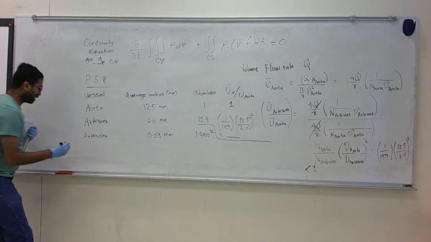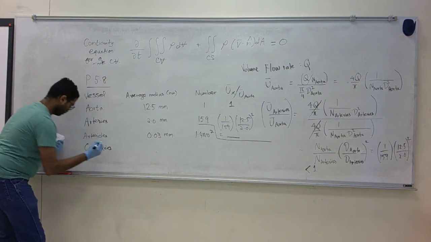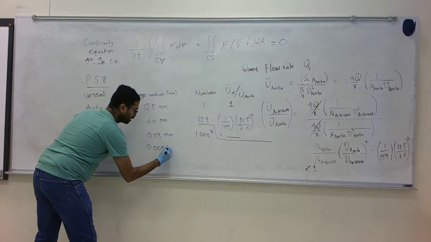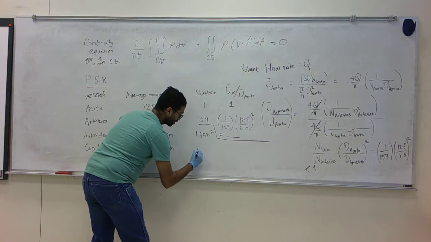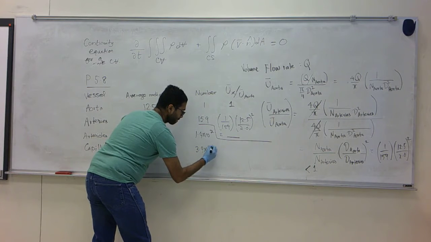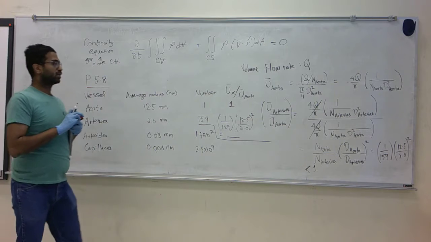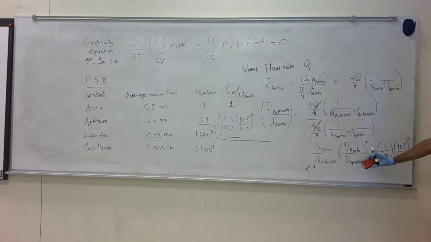And then there are capillaries. Their diameter is 0.006 millimeters, and there are 3.9 billion of them. So I would remember this formula and just repeatedly apply it.